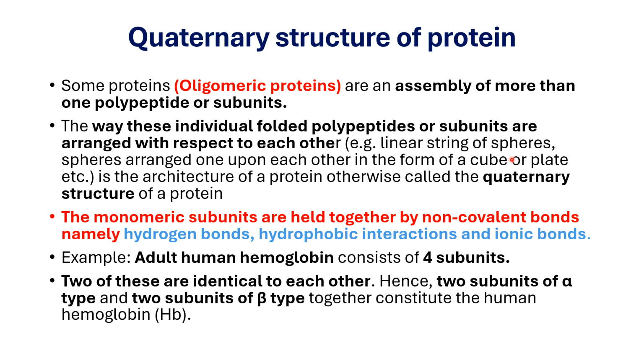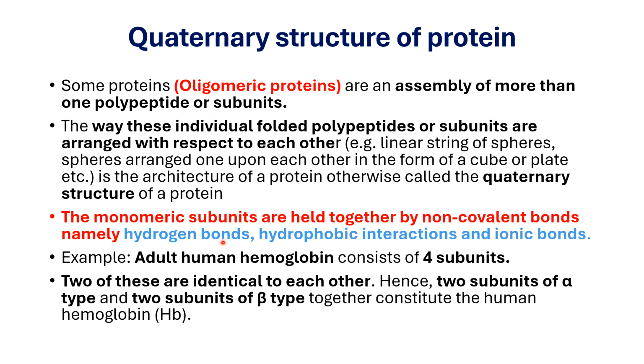So they can be a linear string of spheres, or spheres arranged one upon each other in the form of a cube or in the form of a plate. That is the architecture of the protein, which is referred to as the quaternary structure of the protein, right? So quaternary structure is shown only when the protein is oligomeric in nature or has more than one polypeptide chain. So in this case, what types of interactions play a role? The interactions can be hydrogen bond, hydrophobic interaction, as well as the ionic bond.